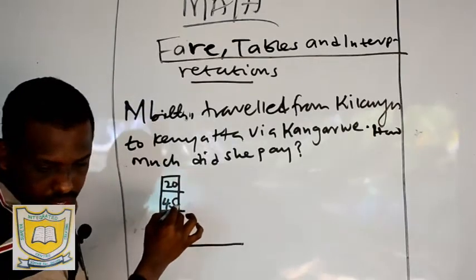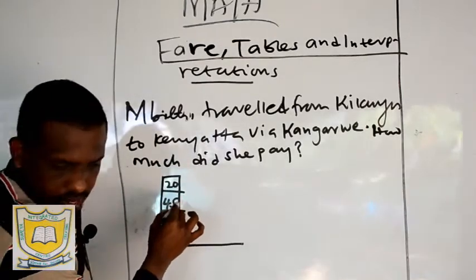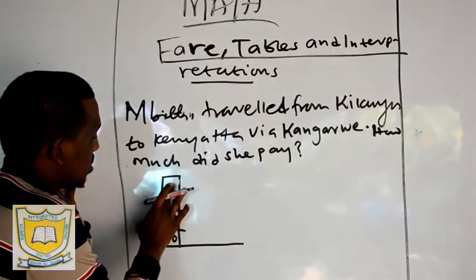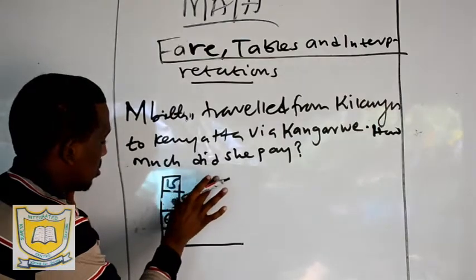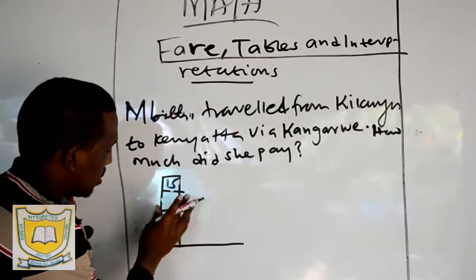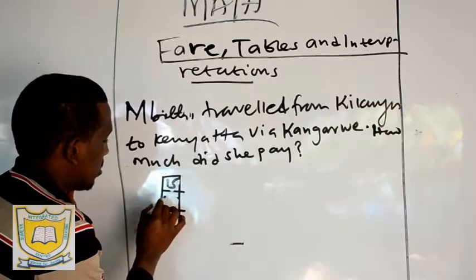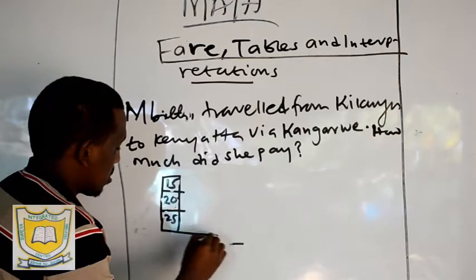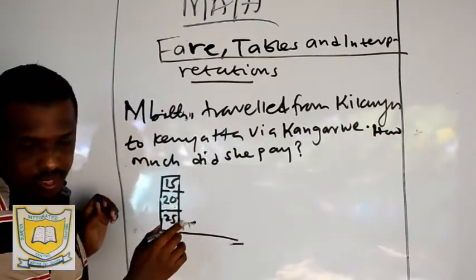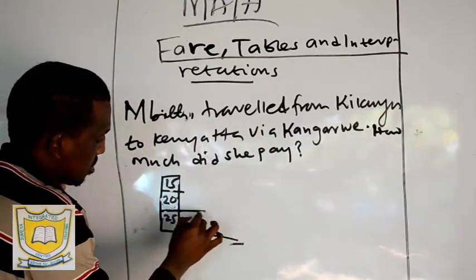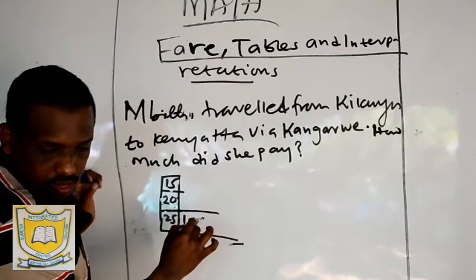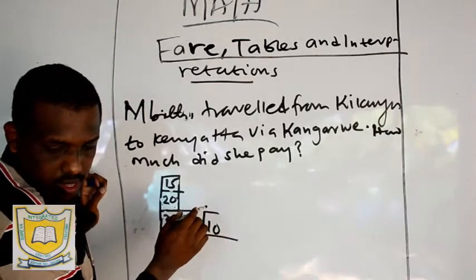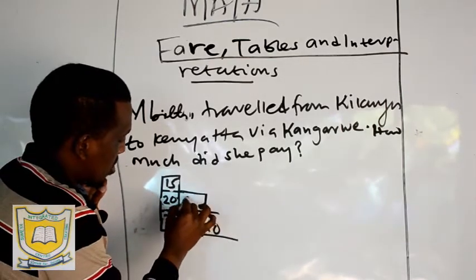Then here we have 15, 15, then 20 and 25. Then we have 15, and here we have 10.